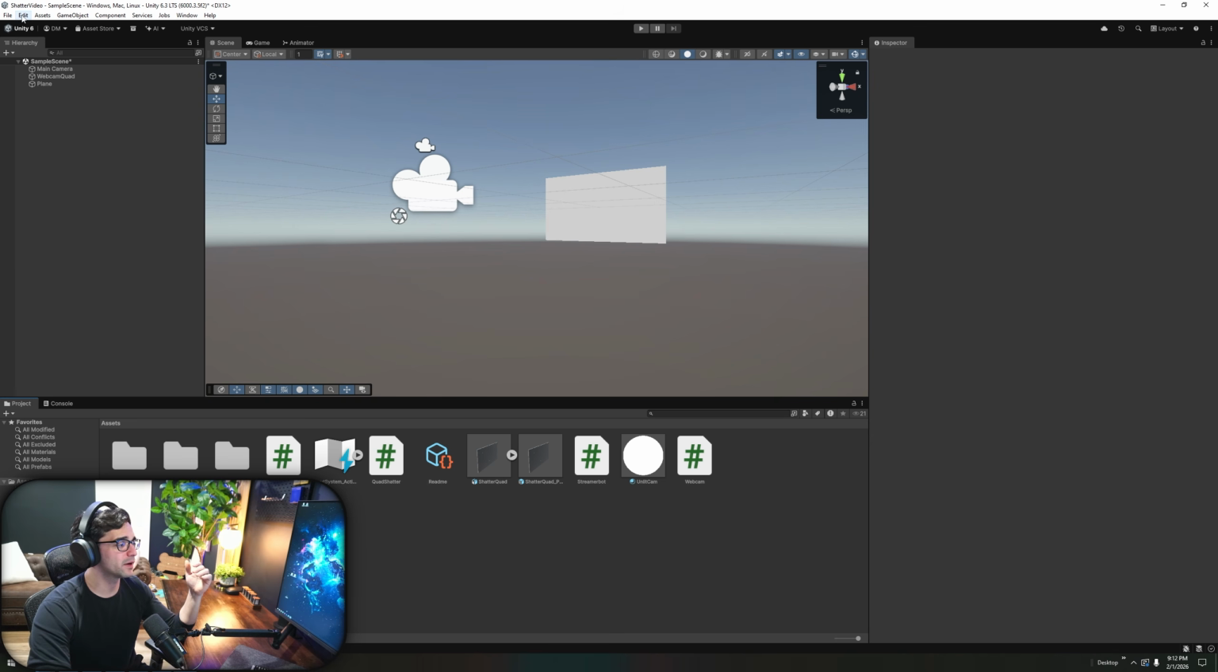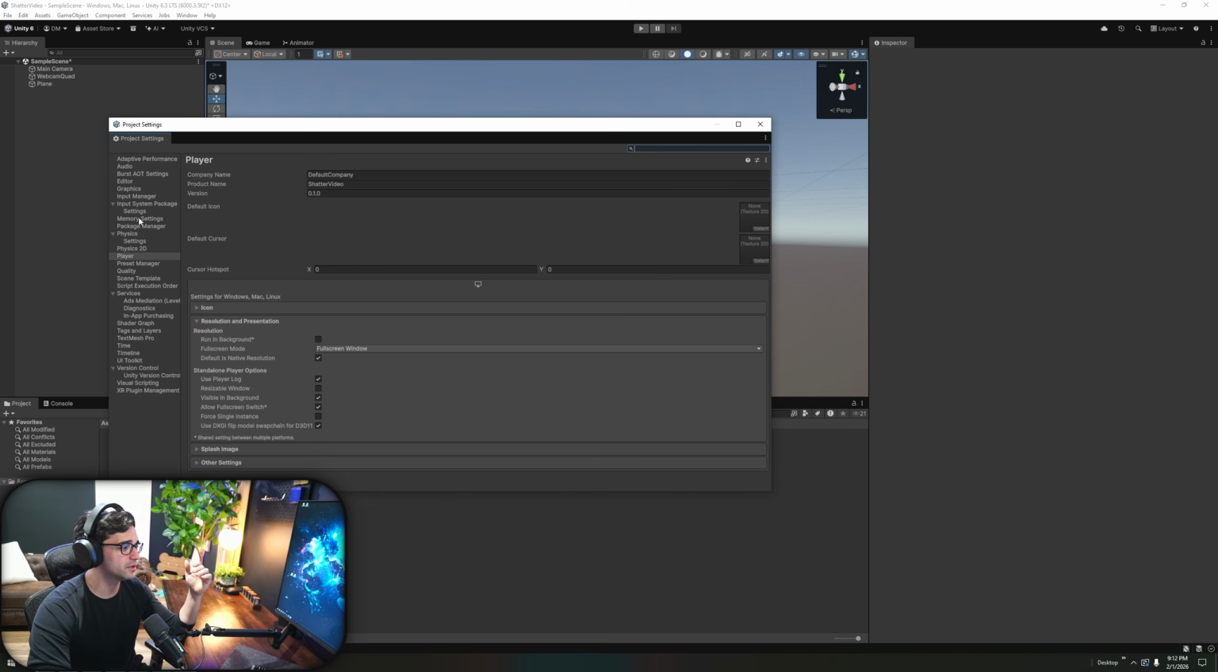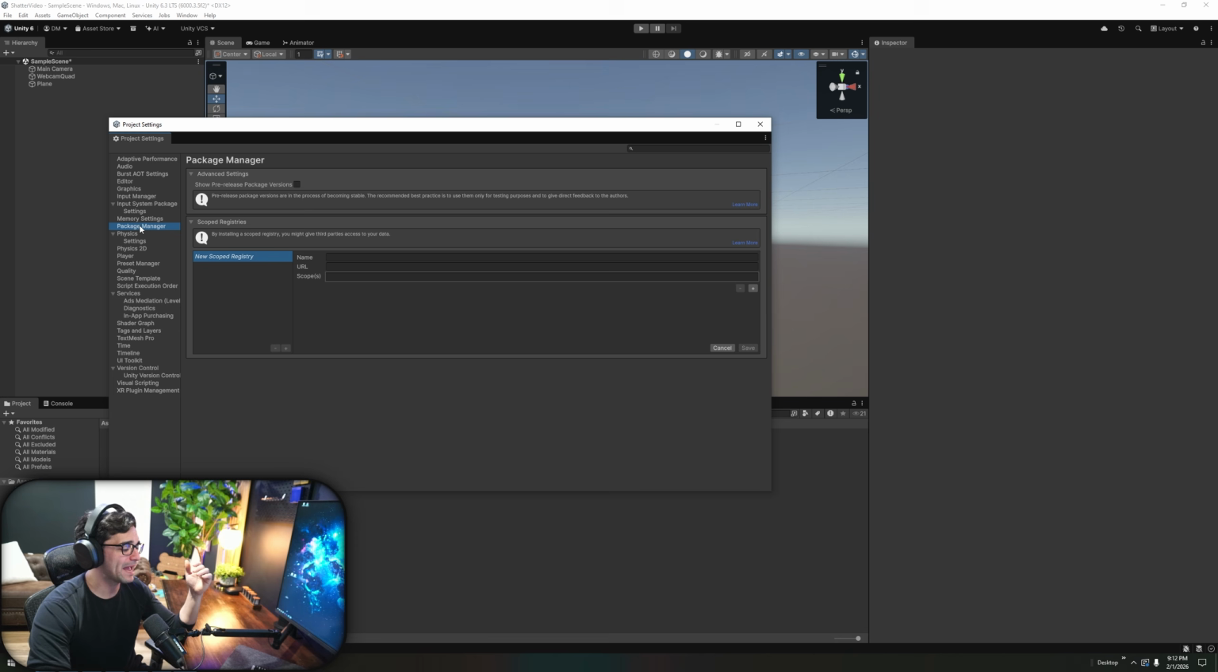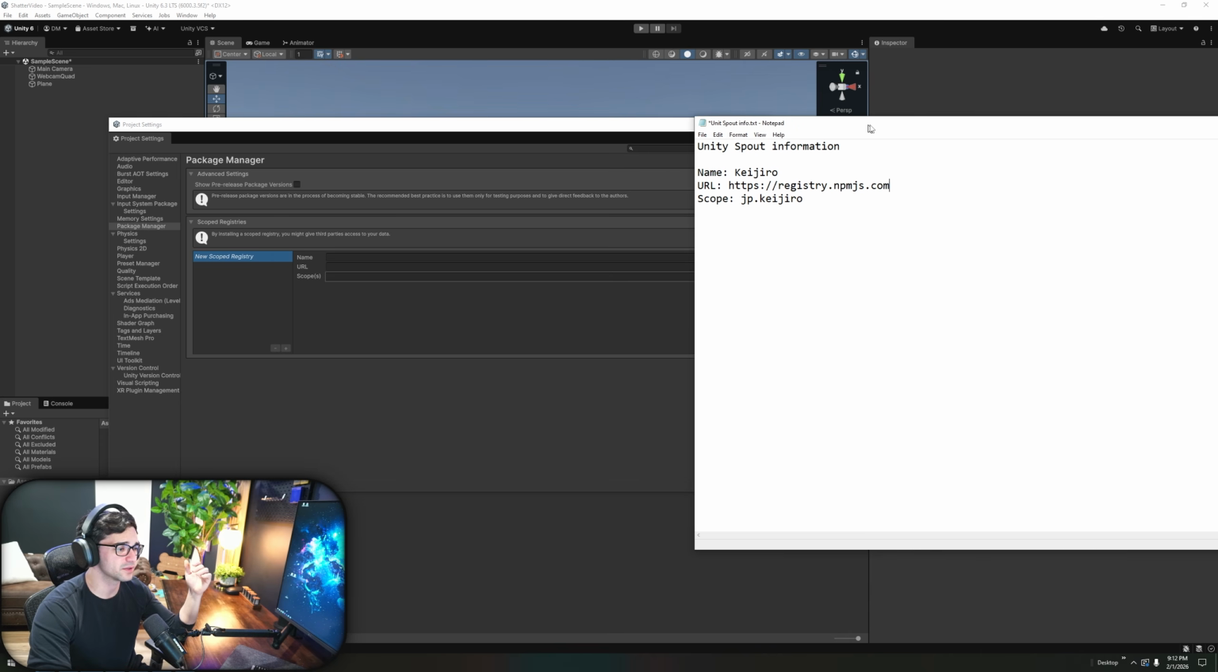You're going to go over to edit. You're going to come down to project settings. And in project settings, you're going to go to package manager right here. When you click on package manager, it'll have these 3 sections, which line up with these 3 sections right here.